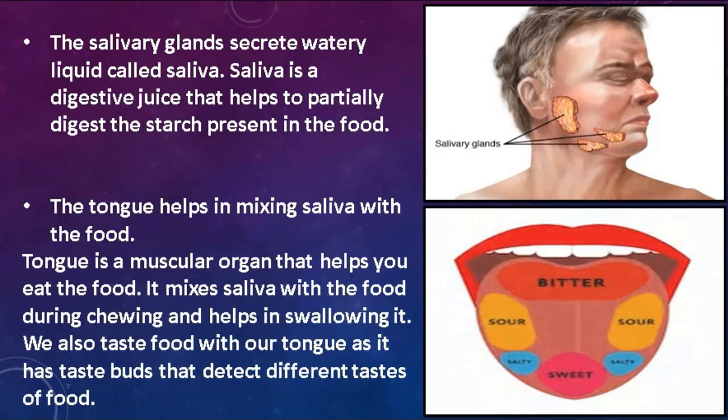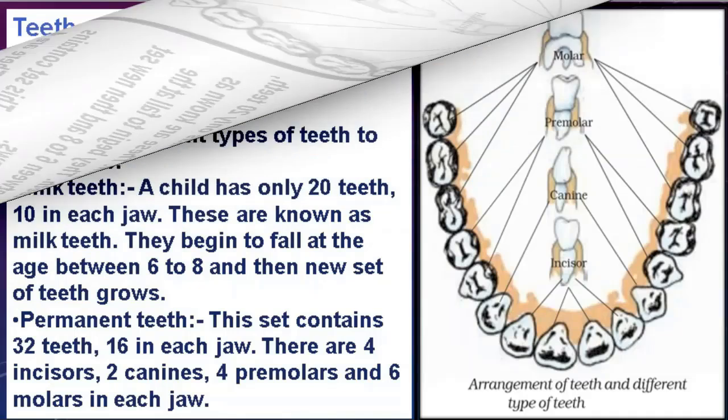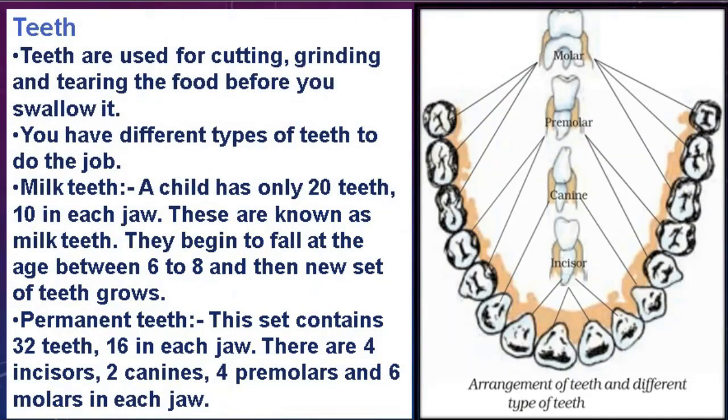Now let's move on to the next slide. Teeth. Students, a tooth is a hard calcified structure that is found in the jaws, and it is used to break down the food that we eat. Tooth is the singular word for teeth. Students, teeth are an important part of our digestive system, and they help in chewing and grinding of food, and this helps to swallow the food easily.